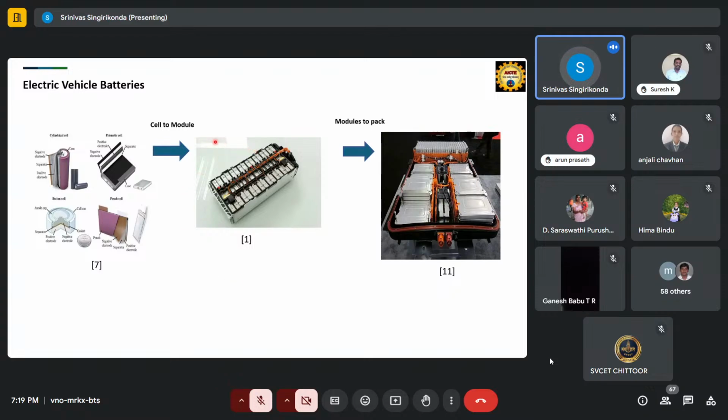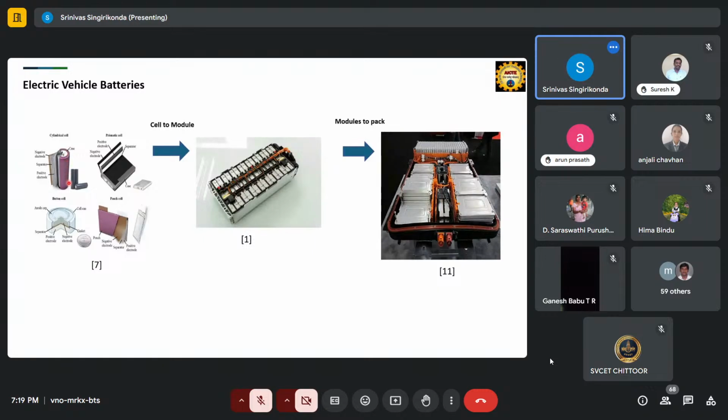So this is how the overall battery pack is made, from cell level to the battery pack. In the market as of now, there are 4 types of cells available. This is called the button cell. This kind of cell you can observe in your watches, cell phones, normal hand watches, small toys. The other one is called the cylindrical type. In cylindrical, prismatic and pouch types, the material is the same: one negative electrode, one separator, one positive. Only the casing changes.